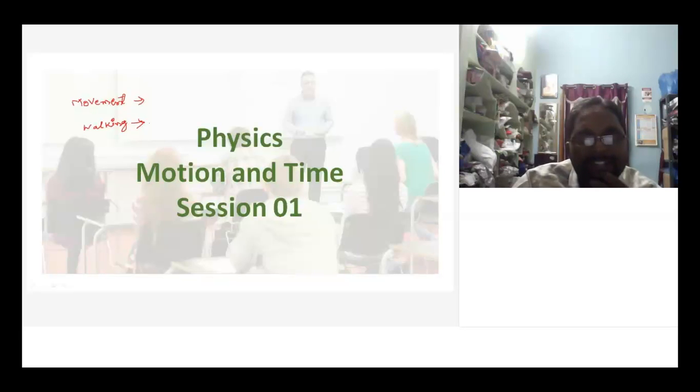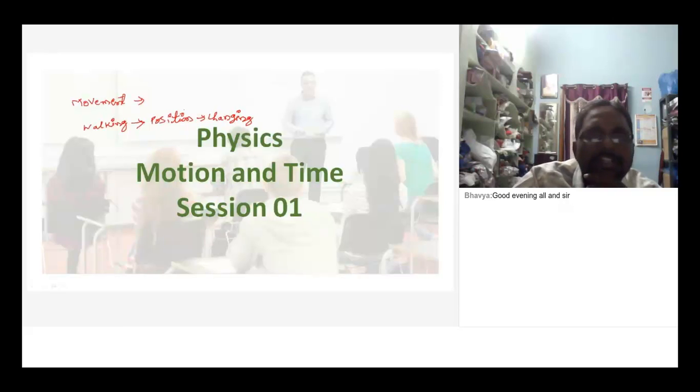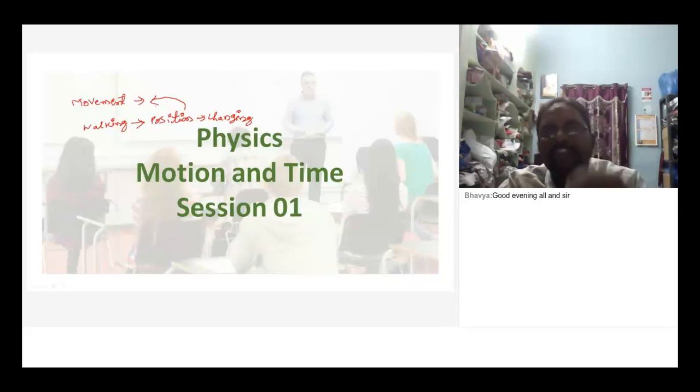But what is happening? Whether position of that person or position of that object will change or not change. Sir, it will change. Right? Position of an object will change. If position of an object is changing, then what do you say? It is moving. So movement means what? Position of an object must change.